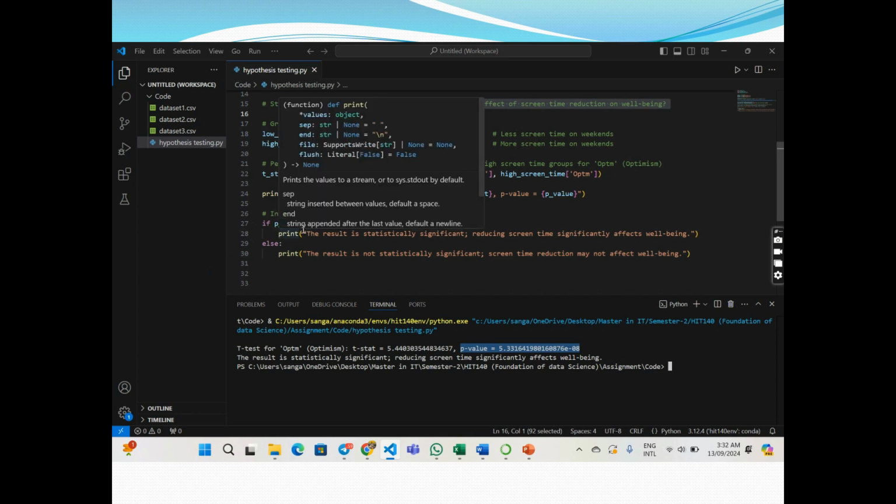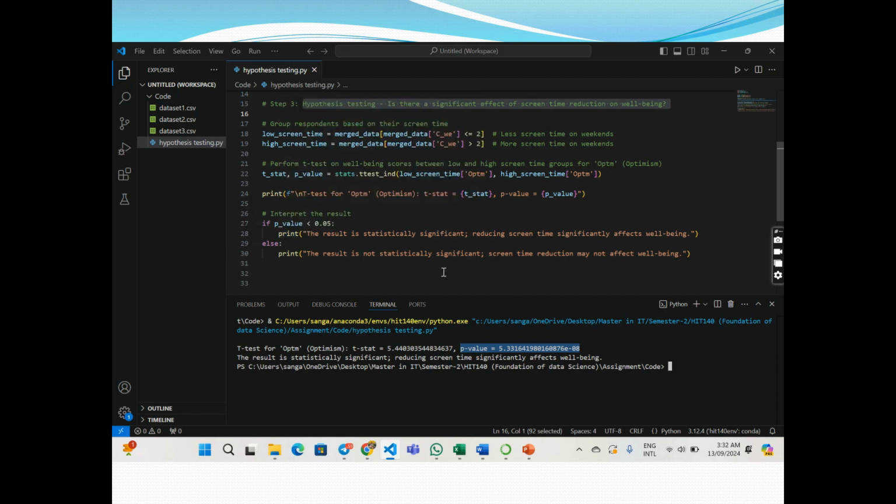If the p-value is less than 0.05, the result is considered statistically significant, meaning there is evidence to suggest that reducing screen time significantly affects well-being. Otherwise, if the p-value is greater than or equal to 0.05, the result is not considered statistically significant, meaning there may not be enough evidence to conclude that screen time reduction affects well-being. So I found the t statistic value and the p-value of the test, and in the next slide I will discuss the result.